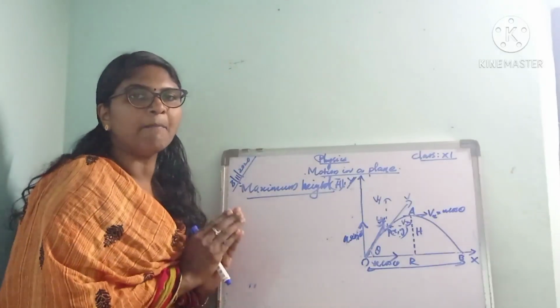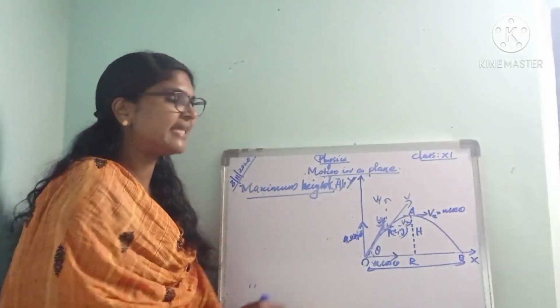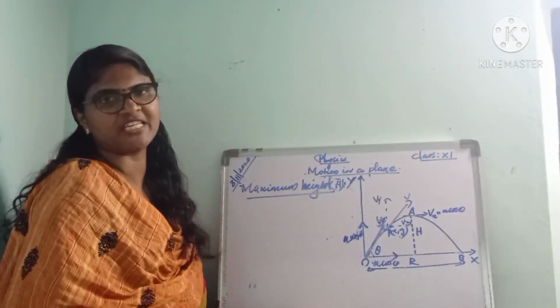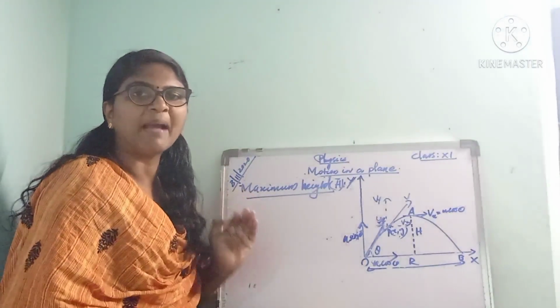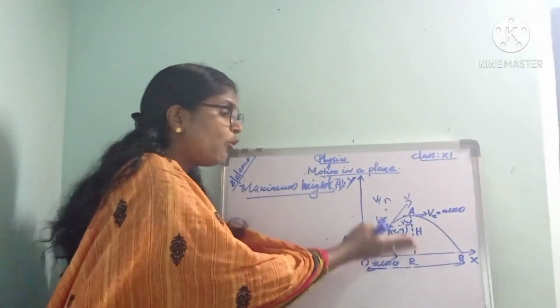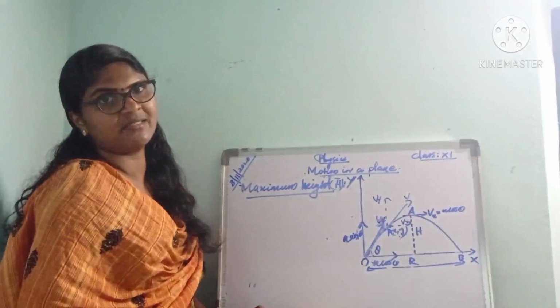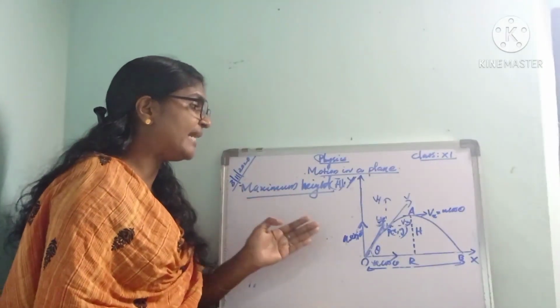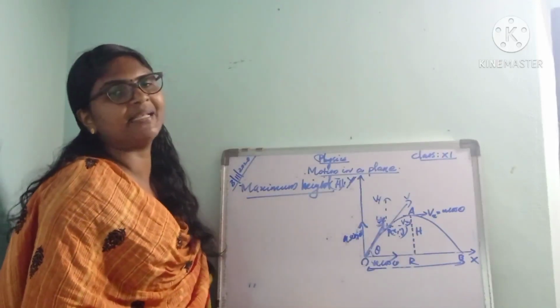It is the maximum vertical distance attained by the projectile above the horizontal plane of projection. This much height represents the maximum height H. During its projectile motion or trajectory, what is the maximum vertical distance attained by this body? That is called the maximum height. It is the maximum vertical distance attained by the projectile above the horizontal plane of projection, and it is denoted as capital H.